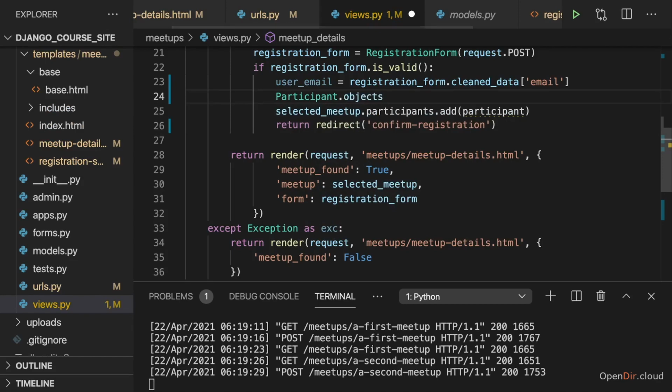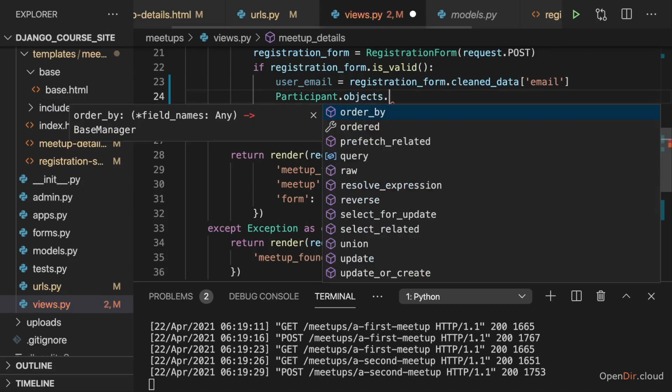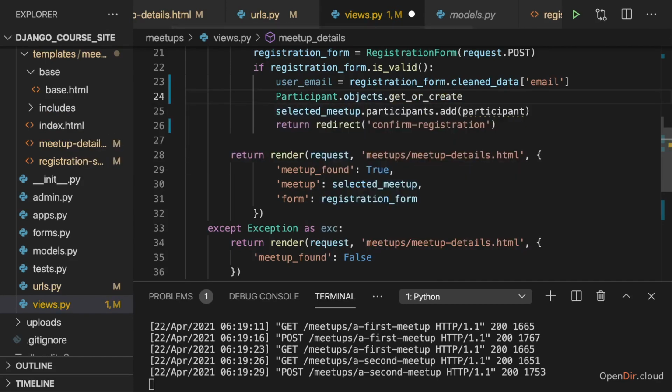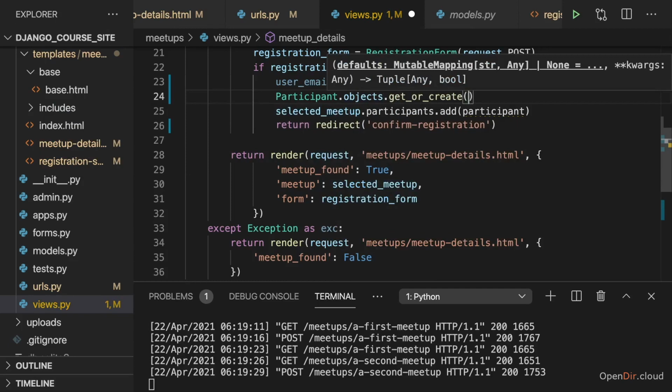We do this with participant.objects.get_or_create. That's a convenience method which Django offers to us, which allows us to create a new instance of that model and store it in the database if we don't have an existing record yet, or use an existing one instead.